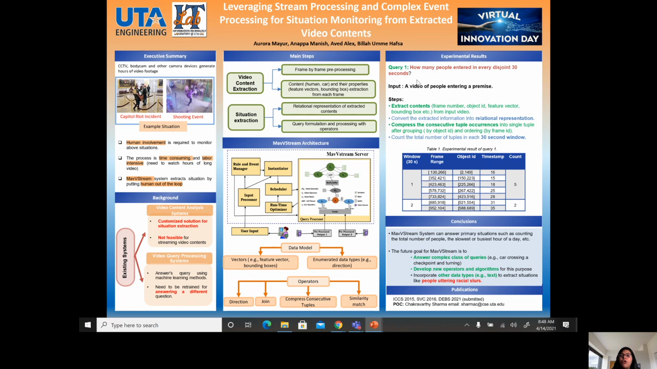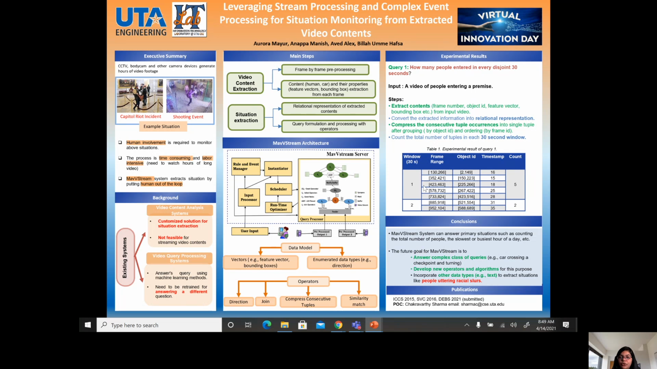Here is an experimental result of our map-based stream architecture. We performed on different queries, but we are showing the result for one query. Here we calculate the number of people for every disjoint 30 seconds. The server is fed the content extracted using the video content extraction algorithm, and from these extracted contents, the server represents them in a relational model, as you see here, in a table format. After that, the redundant tuples are removed because we don't want to count a person twice in a window. Later, we count the number of tuples in each window.